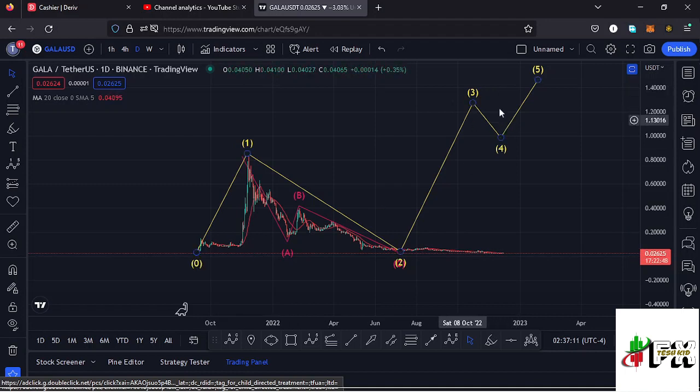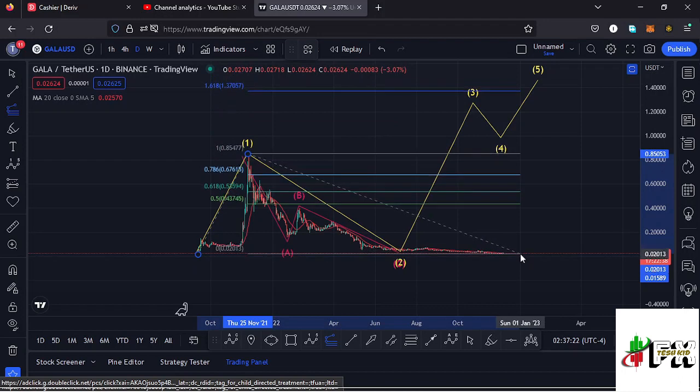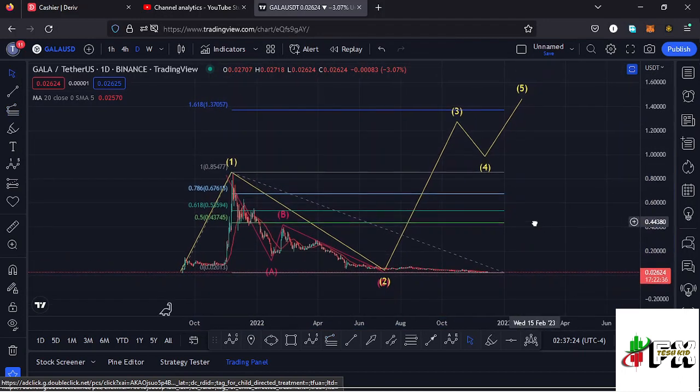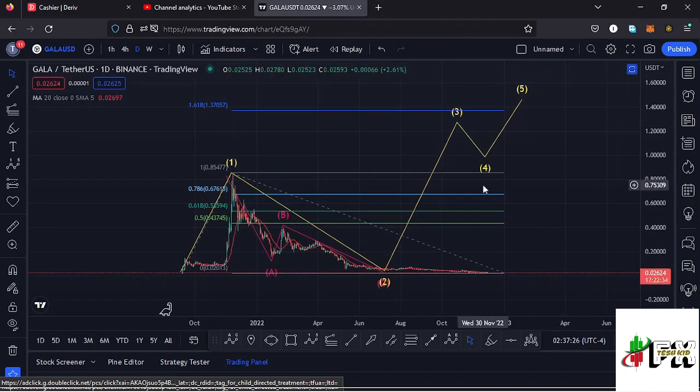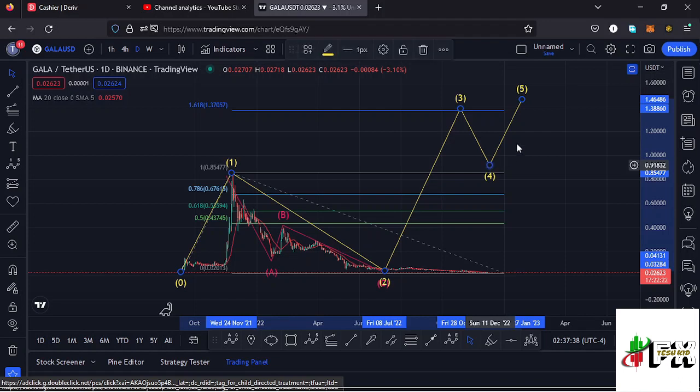Giving you a minimum target area to the upper side in the formation of this wave 3 by using a trend-based Fibonacci, connecting it from the low of the first wave to the high of that wave 1, then dragging the fibs to the low of the second wave, that gives me a minimum target area at the fib level 1.618, and that perfectly lies at around the $1.37 mark. That is the minimum that I would expect that impulsive movement to the upper side in the next bull market to do, and that gives me the long-term scenarios that I'm expecting to play out here on the Gala Games chart.